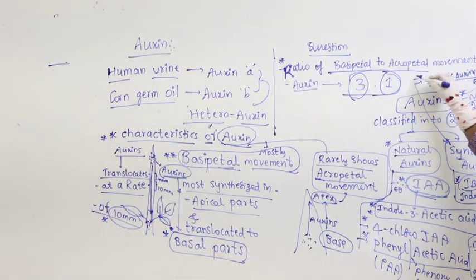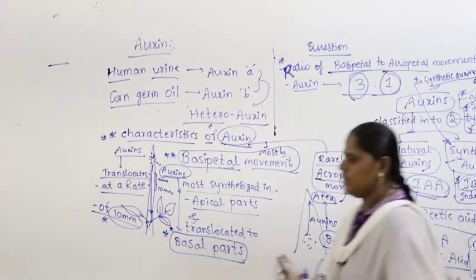So all of these come under synthetic auxins. And what are natural auxins? Naturally, which we get from the plant? They are IAA, indole 3-acetic acid, 4-chloro-IAA, phenyl acetic acid. So these come under natural auxins. We have to remember both natural auxins as well as synthetic auxins. Let's continue further.